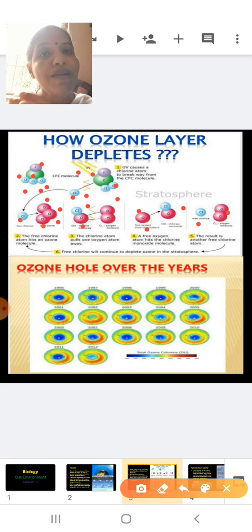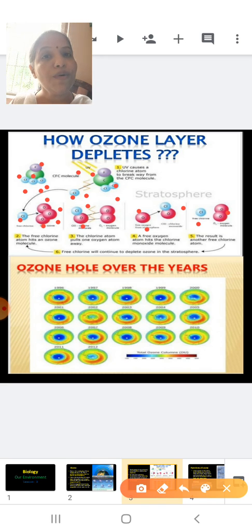And when it gets an atomic oxygen, it will give its oxygen to that atomic oxygen to form a molecule of oxygen, and again keeps on searching for an ozone. So what is it doing? It is converting ozone into atomic oxygen, and atomic oxygen cannot prevent the UV radiations from entering the Earth's surface. What we need is the ozone, and this CFC is converting our ozone into atomic oxygen.